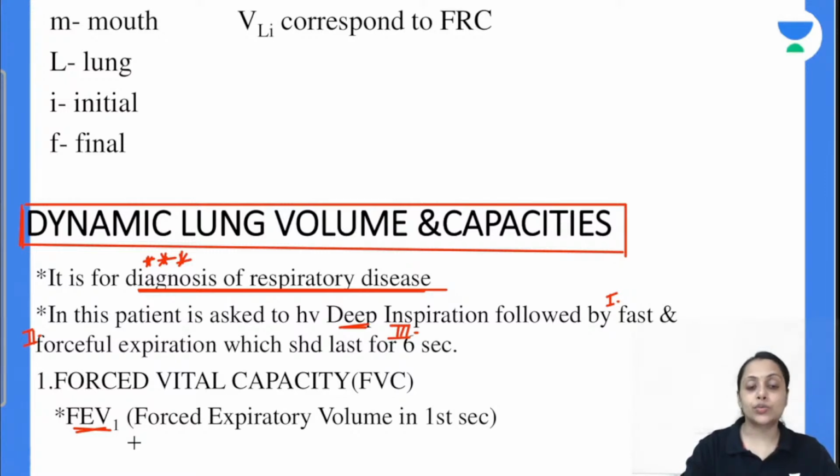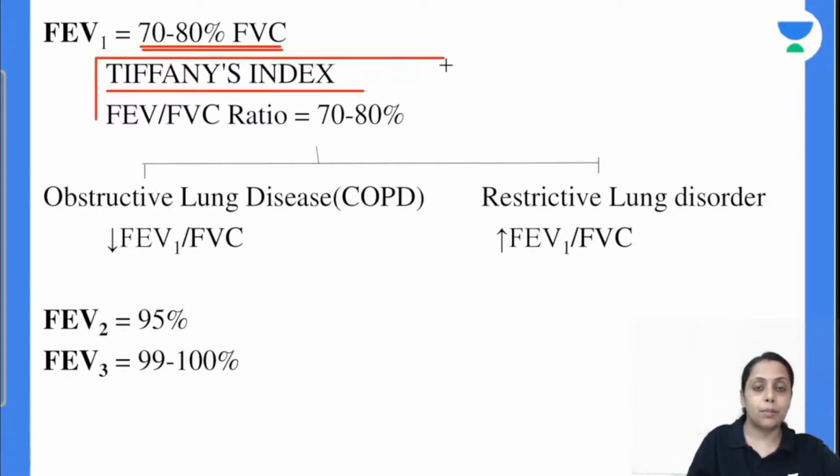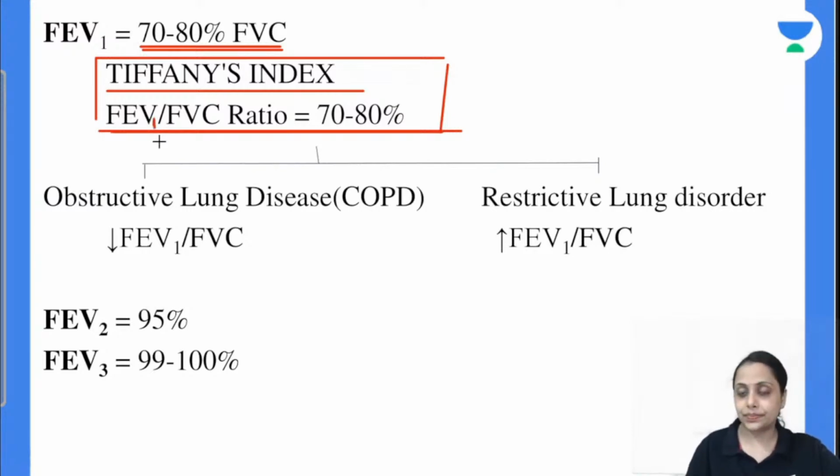Now coming to the first one, the forced expiratory volume in first second is equal to 70 to 80% of our forced vital capacity. यानी हमारा forced vital capacity का almost 80% expired हो जाता है during first second only. ठीक है, and this ratio is known as Tiffeneau index. कौन सा ratio? FEV1 upon forced vital capacity ratio is 70 to 80%, and this is known as Tiffeneau index.